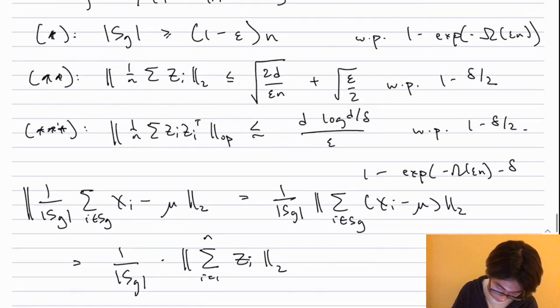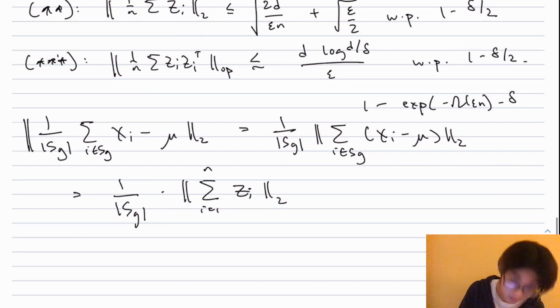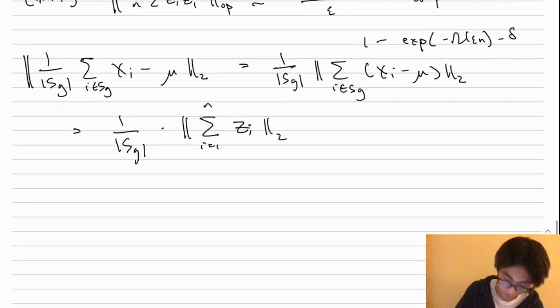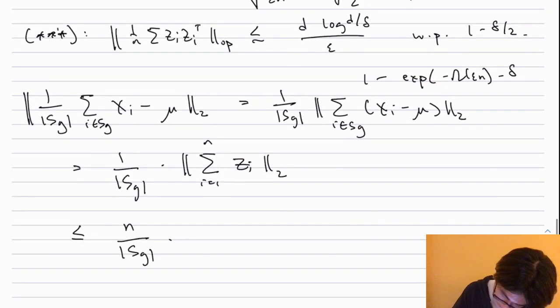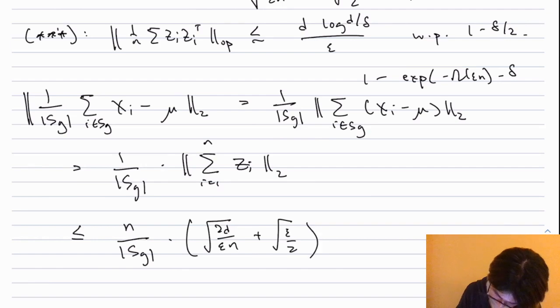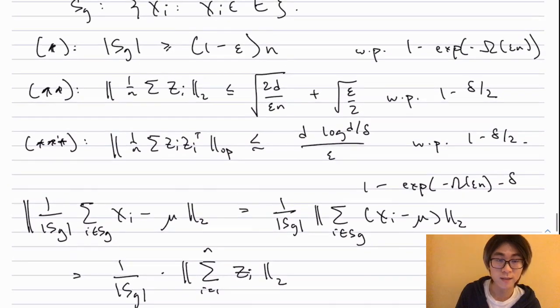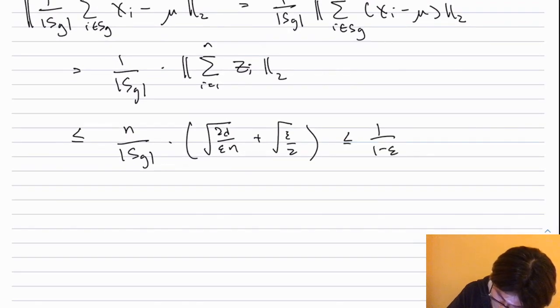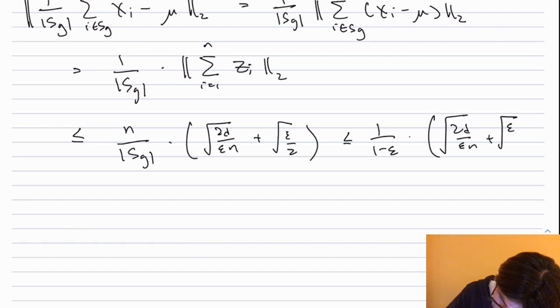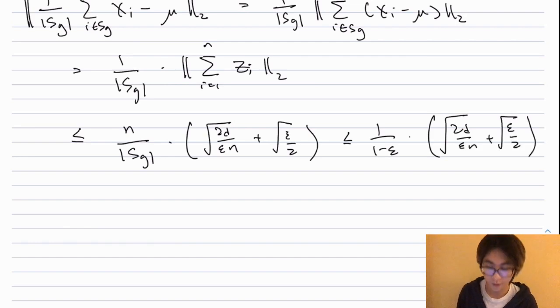And star star implies that this is less than or equal to n over size of S good times this quantity, root 2d over epsilon n plus root epsilon over 2. And the first condition, that the size of S good is pretty large, implies that this is at most 1 over 1 minus epsilon times root 2d over epsilon n plus root epsilon over 2, which is what we wanted to prove initially.